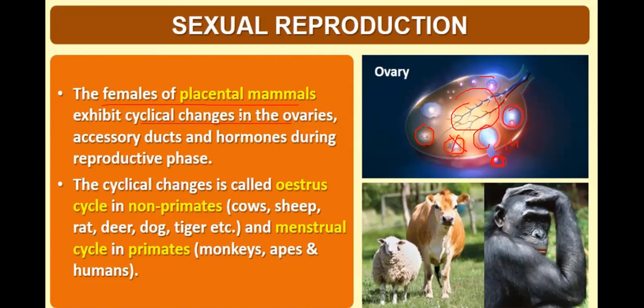So this cycle is called the menstrual cycle. These cyclical changes are called the estrous cycle in non-primates. There are two types of cyclical changes: estrous cycle and menstrual cycle. The estrous cycle takes place in non-primates, meaning cow, sheep, rat, deer, dog, tiger. Primates like monkeys, apes, and humans show a menstrual cycle.